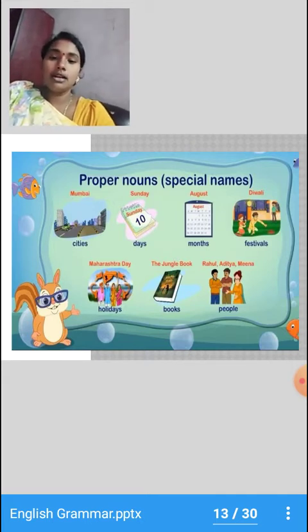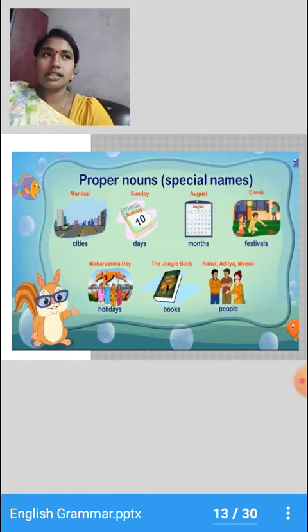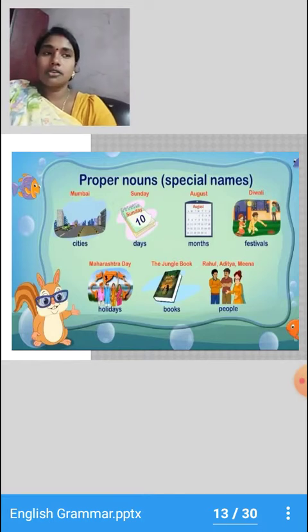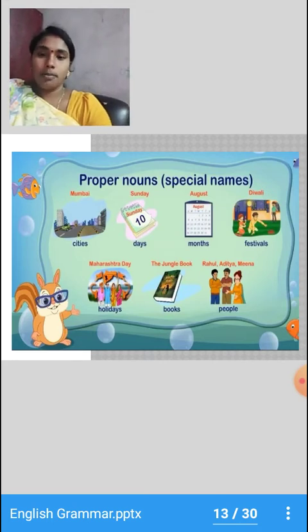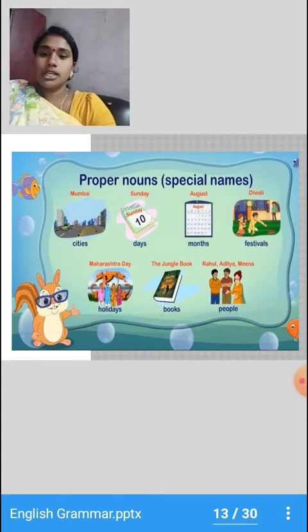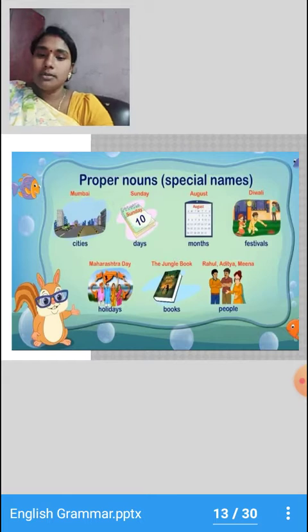And books. Some of the books have names, for example, the science book, English book. They are of various publishers. So each book has a special name to be called. So that is why books come under the category of proper noun. That is the title of the book, right? So people. Each person has a name, right? So the name of persons is called a proper noun.